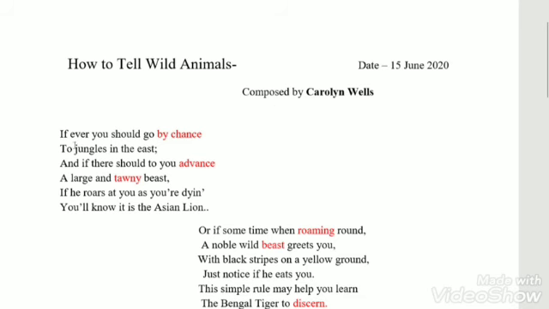हम poem को समझ लेते हैं. If ever you should go by chance to jungles in the east, and if there should to you advance a large and tawny beast, if he roars at you as you are dying, you will know it is the Asian lion.